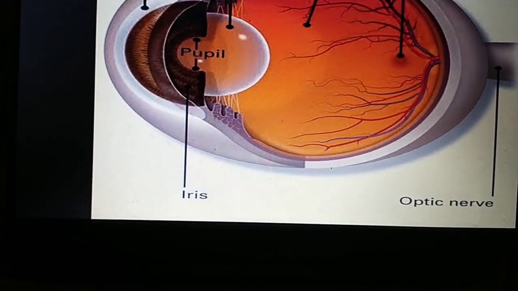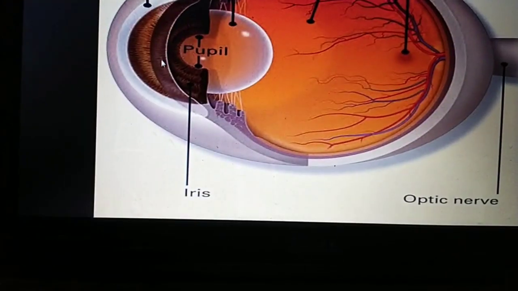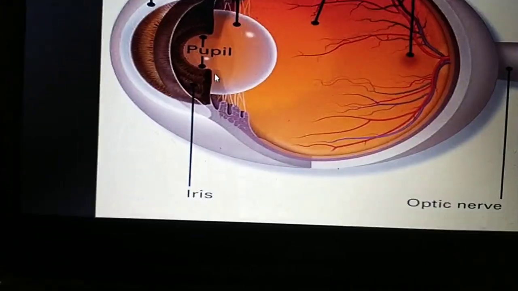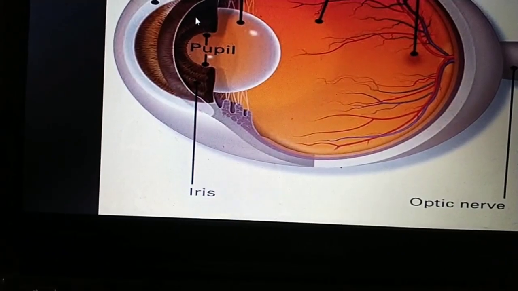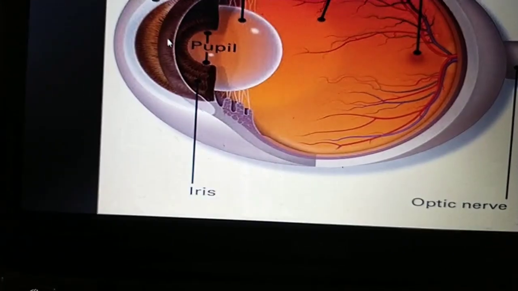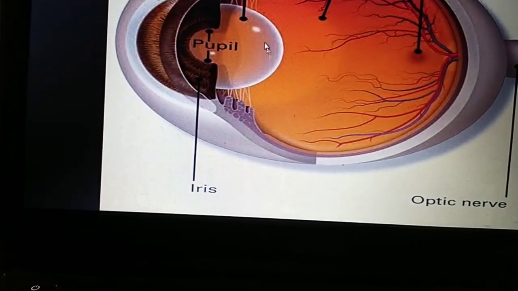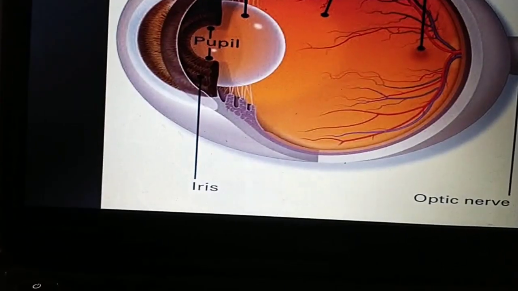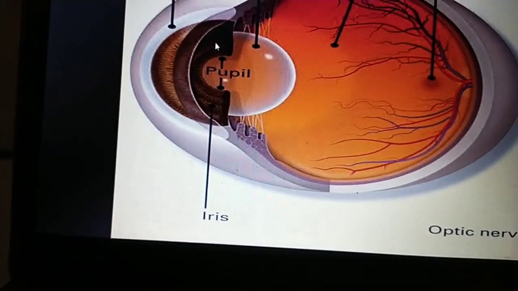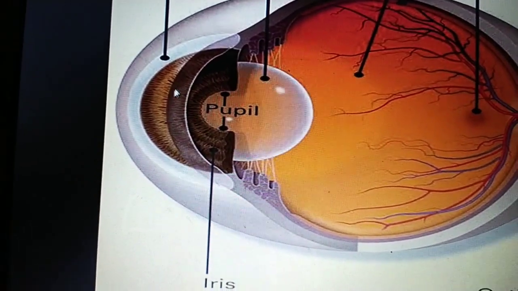You can see here in this picture, this is a muscle, this is the lens, and this is the cornea. It is circular and covers the whole lens. If you take one section only, you can see this is the iris muscle.